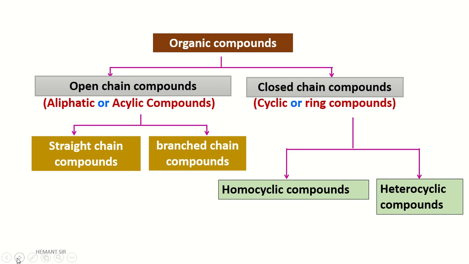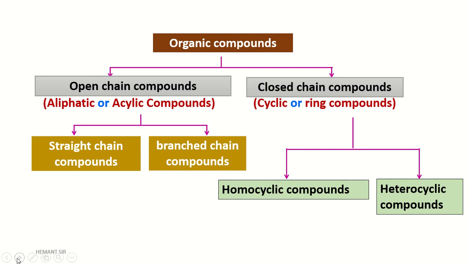Homocyclic compound means this type of cyclic ring having only carbon, and the compound is called a homocyclic compound. And heterocyclic compound means a cyclic compound having a heteroatom.